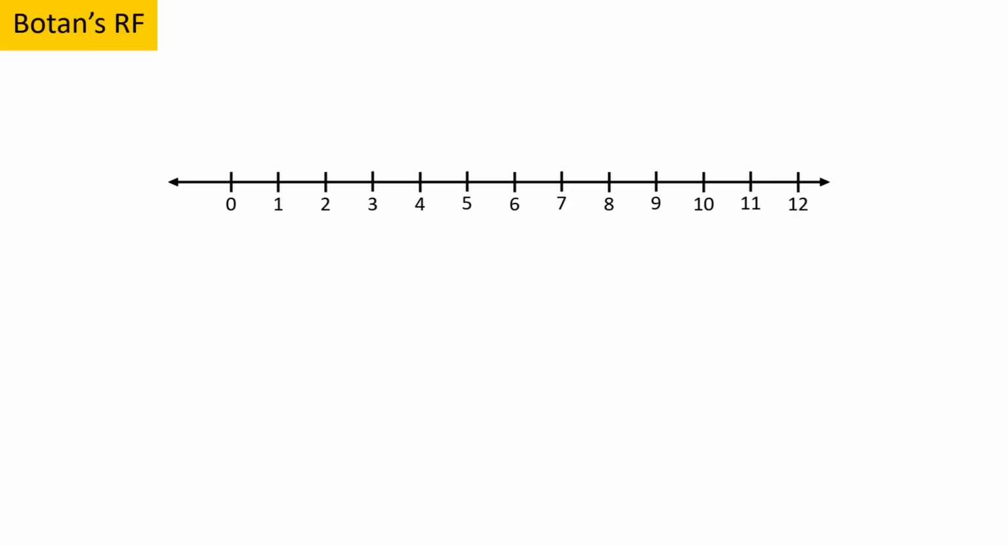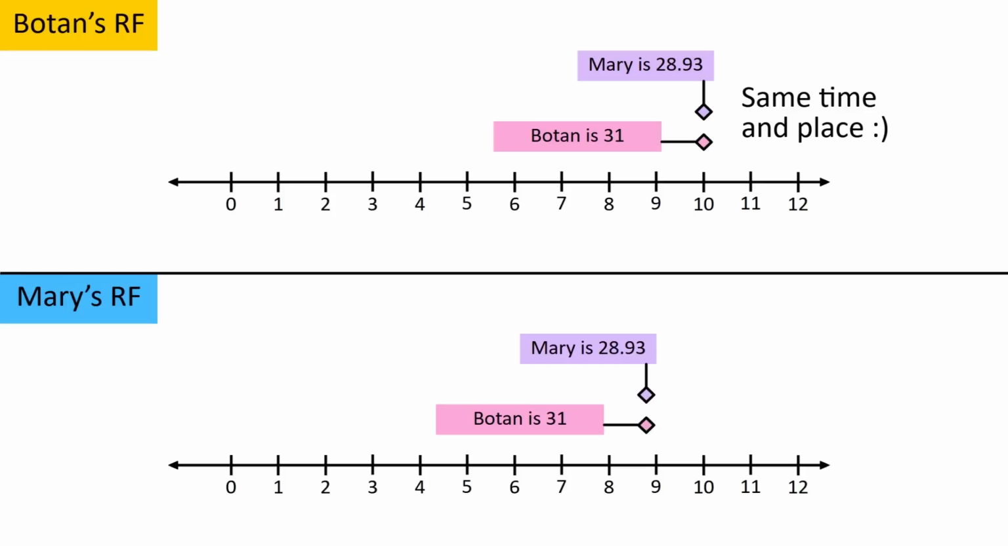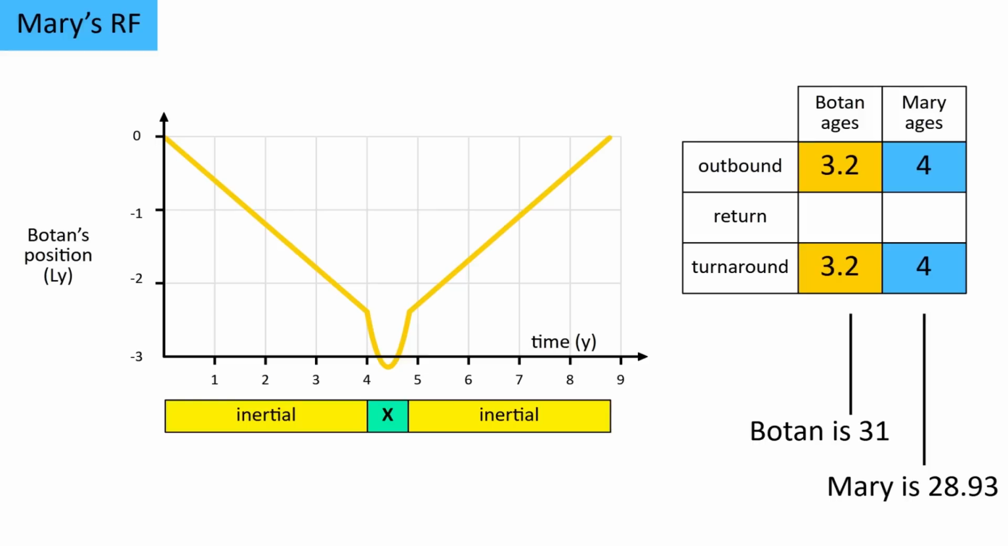Now we know from Botan's reference frame that at the moment of reunion, Botan is 31 and Mary is 28.93. Since these events are also in the same place, relativity of simultaneity tells us they're also simultaneous in Mary's reference frame, so the ages by the end should be the same as before. That can only mean one possibility. Botan ages the remaining 4.6 years during the turnaround, in which Mary only ages 0.93 years.